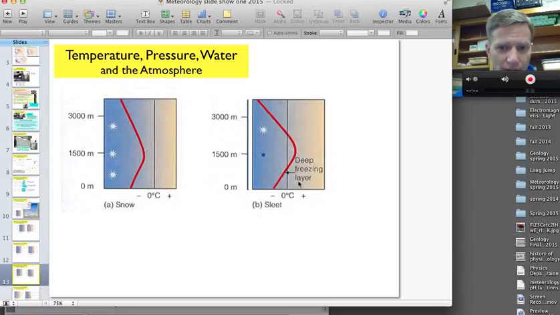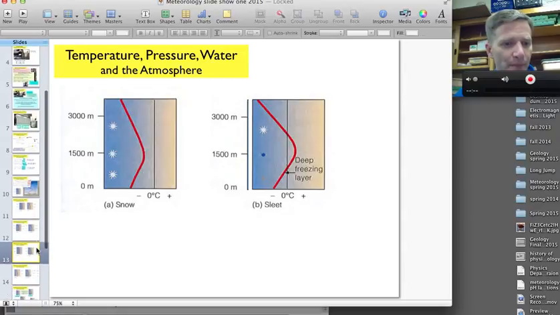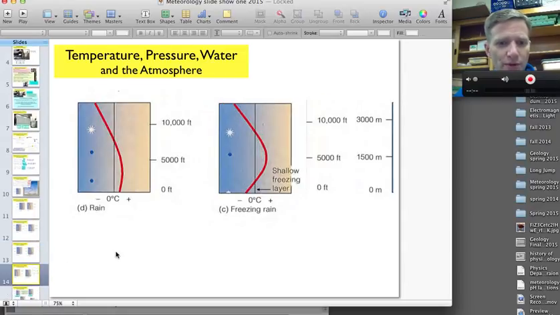Sleet will freeze a little bit higher up in the atmosphere before it hits the ground. So please be familiar with those vertical temperature profiles and be able to compare rain, freezing rain, sleet, and snow.